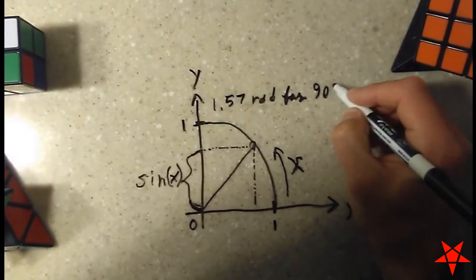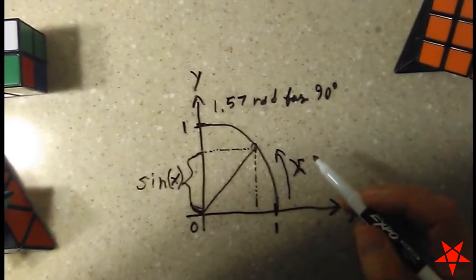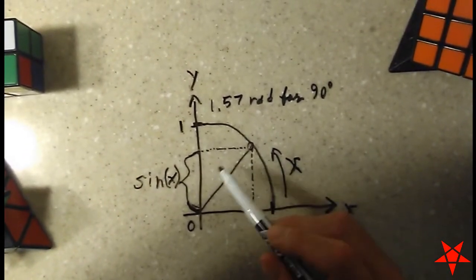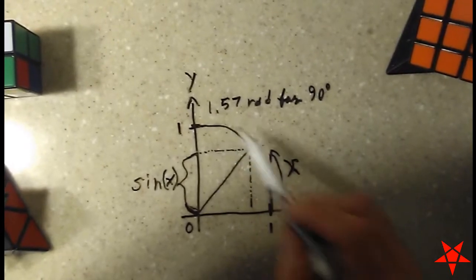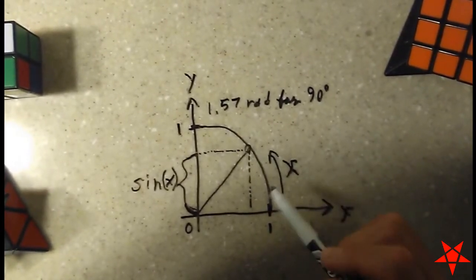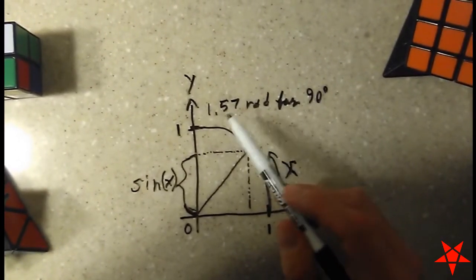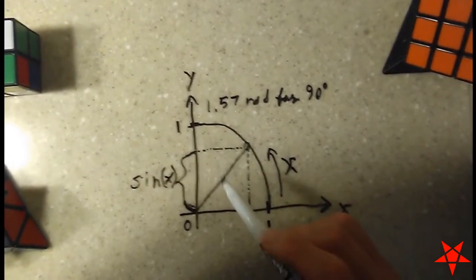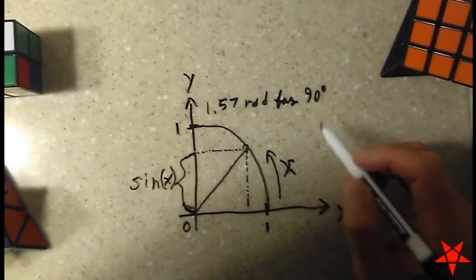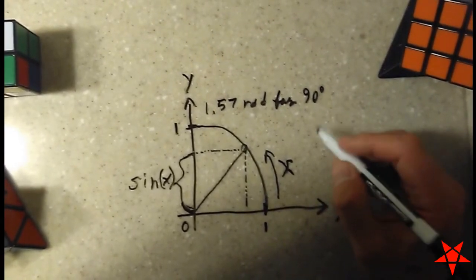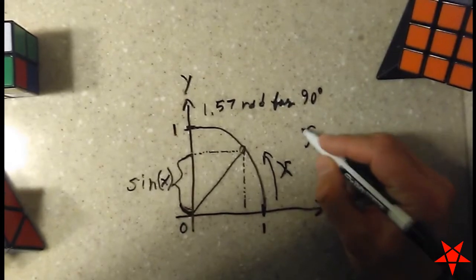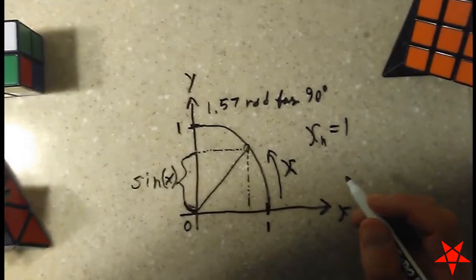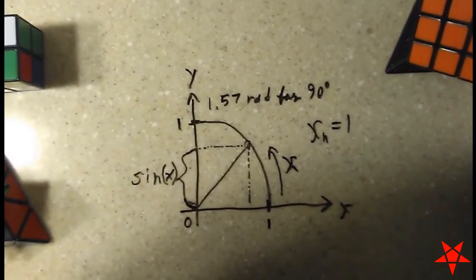90 degrees. And we can make an educated guess as to where these two items are going to be equal. We just know that it's going to happen somewhere along this arc. And since 1 lies somewhere between 0 and 1.57, why don't we go ahead and guess that our starting guess will be x sub n equal to 1. It's not exactly where we need to be, but it's close enough for now.